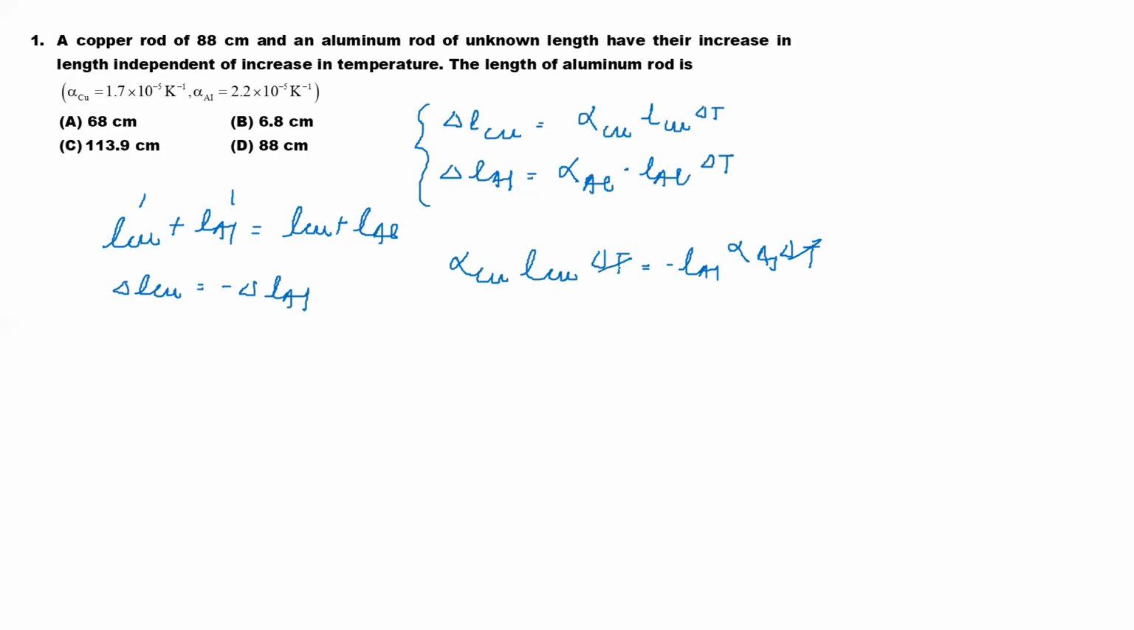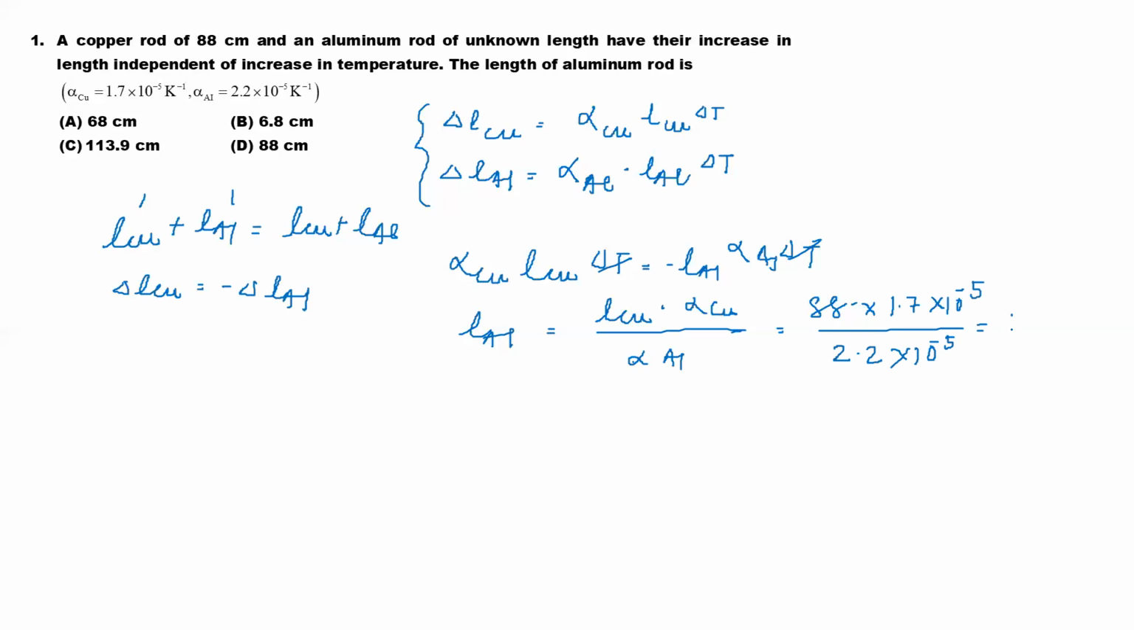Change in temperature cancels. So original length of aluminum, if I go for, then that is length of copper into alpha copper divided by alpha of aluminium. So we're putting 88 centimeter. Let it be centimeter. And coefficient of expansion of copper is given how much? 1.7 into 10 to the power minus 5 divided by 2.2 into 10 to the power minus 5. That is equal to how much? 68 centimeter. Okay.